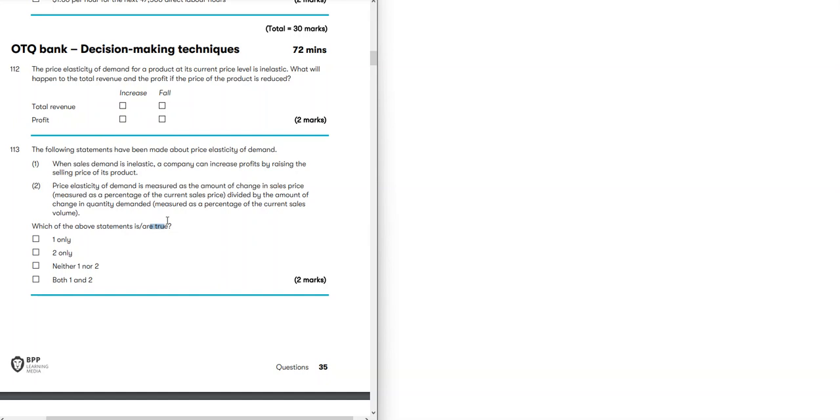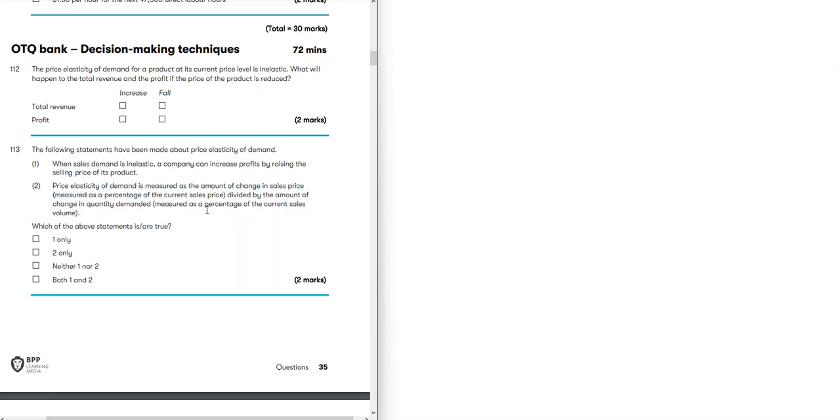Which of the above statements are true? The following statements have been made about price elasticity of demand. When sales demand is inelastic, a company can increase profit by raising the selling price of its product. I just explained, when it is inelastic, the good strategy is to increase selling price. And then, price elasticity of demand is measured as the amount of change in the sales price measured as a percentage of current price divided by the change in quantity demanded measured as a percentage of current sales volume.